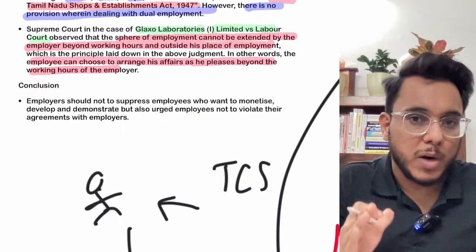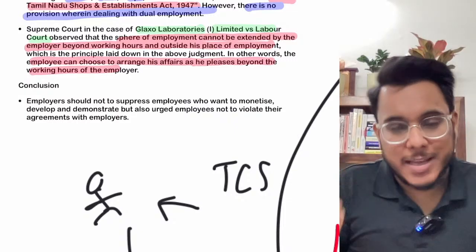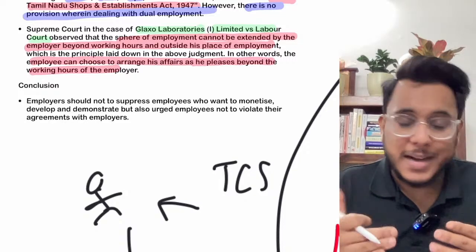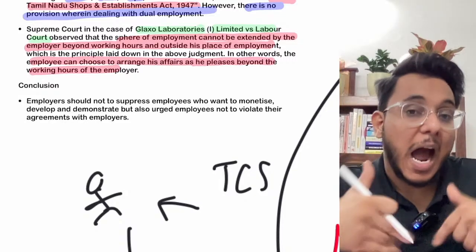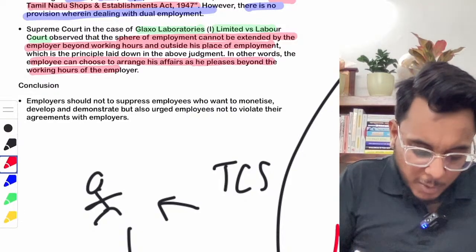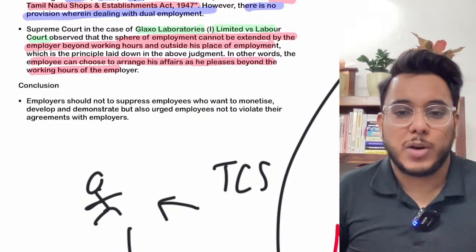If an employee wants to work, wants to moonlight, they should be allowed. If they don't want to moonlight, it's their own choice. So the corporate cannot force a worker after their formal office hours have been over. Now, therefore, one conclusion in this particular kind of answer can be drawn.